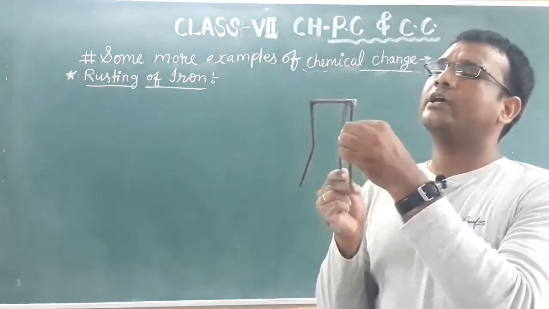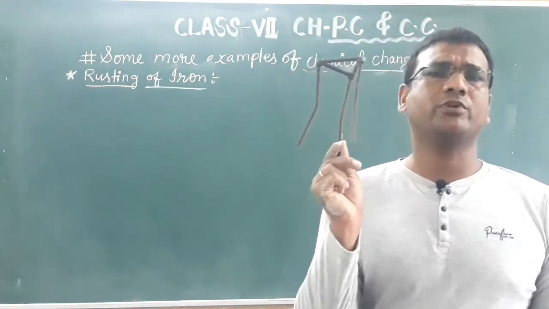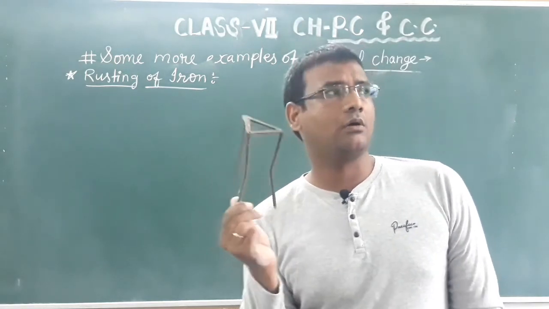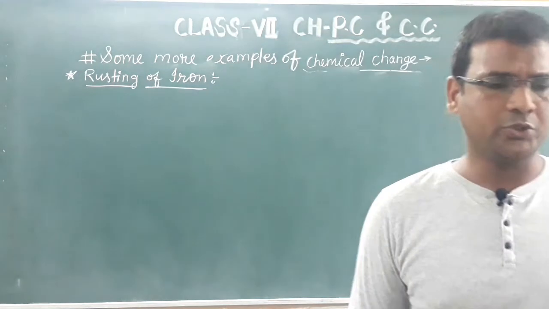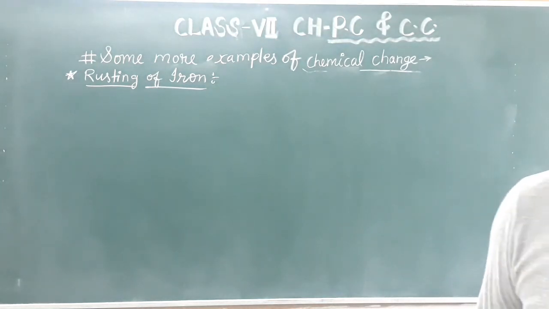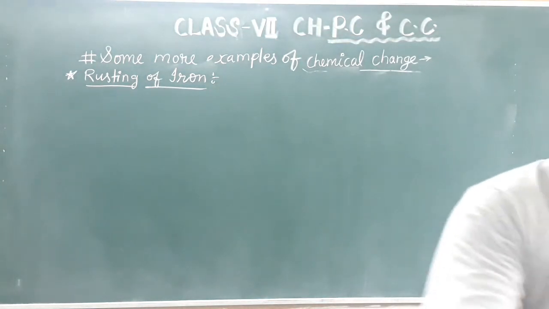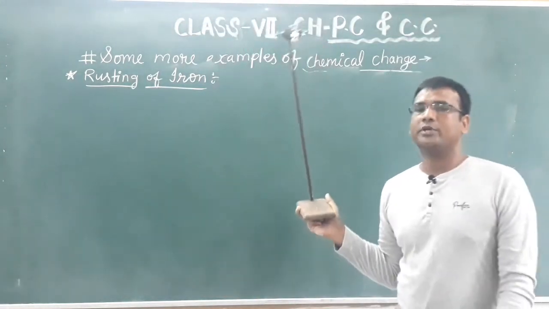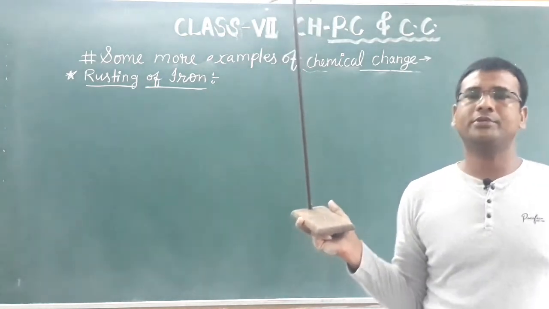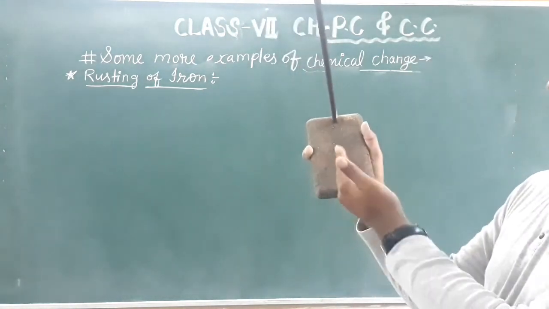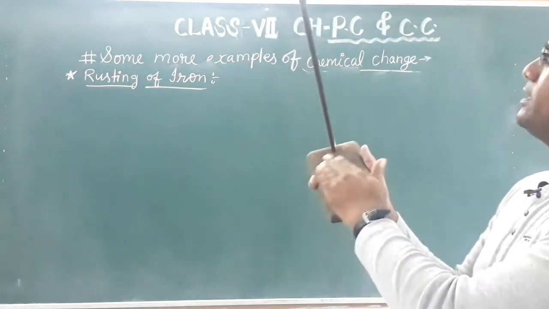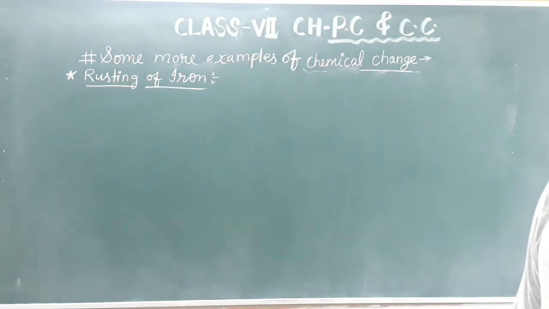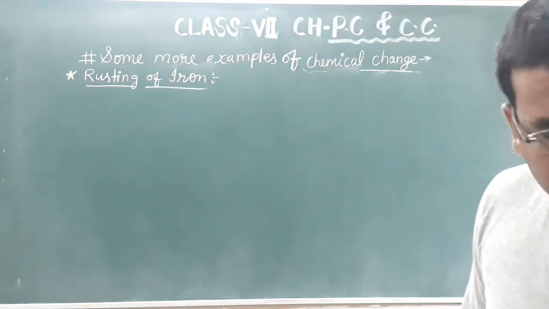You can see the color of this tripod stand has changed into reddish-brown color. That is due to the formation of rust. Also you can see this stand, available in the chemistry lab, and this part has so much rust. So this is also another example of rusted material.